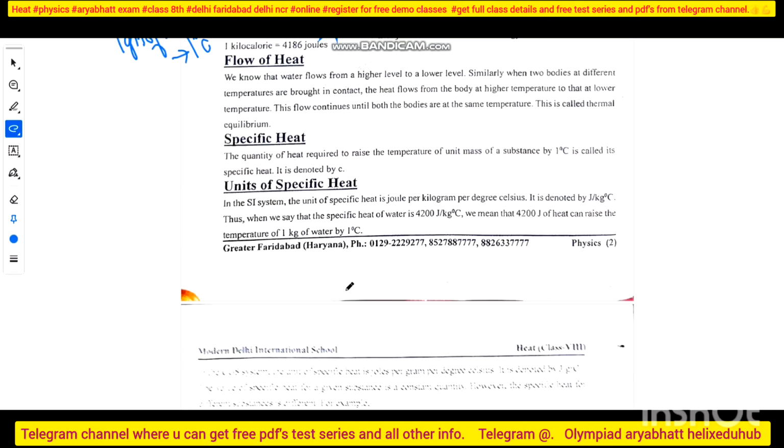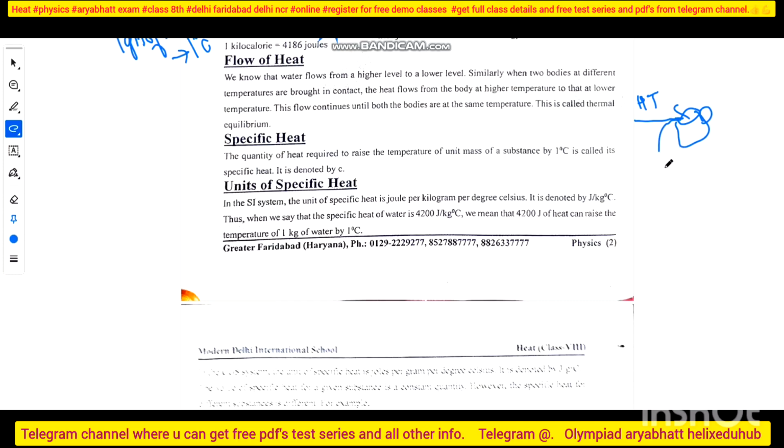See, just now I told you about the flow of heat. That is from the higher level to the lower level, right? Similarly, suppose I have a cup of tea and it is very hot. When I come in contact with the hot cup of tea, it has a high temperature value. My hand gets in contact, so heat will flow from what? Cup to my hand. The heat will be gained by my hand and lost by the cup.